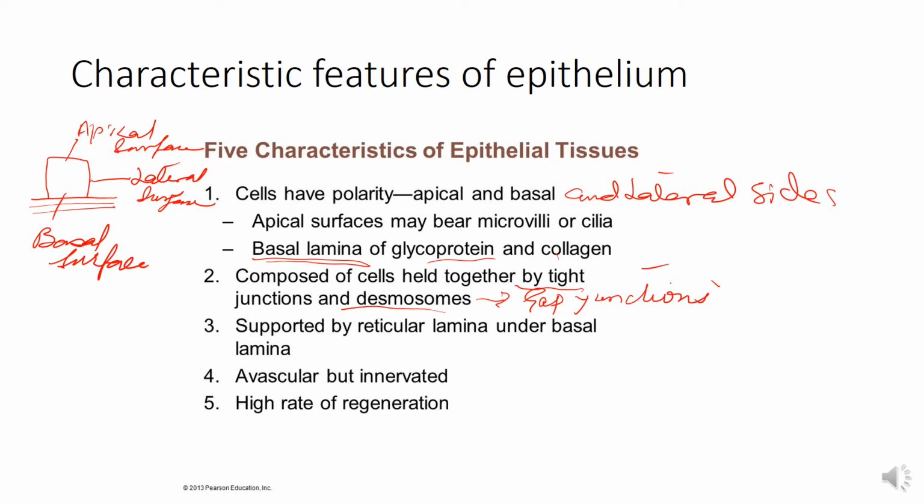Now, the epithelial tissue is avascular, but it is highly innervated. No blood vessels nor lymphatics are found in the epithelium, and nourishment is provided by diffusion from the adjacent supporting tissues. Epithelium has a good regenerative capacity.